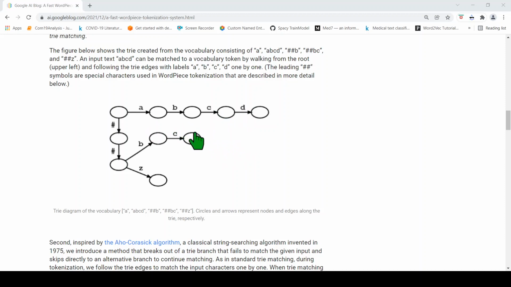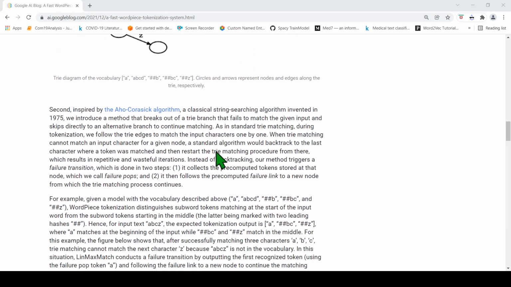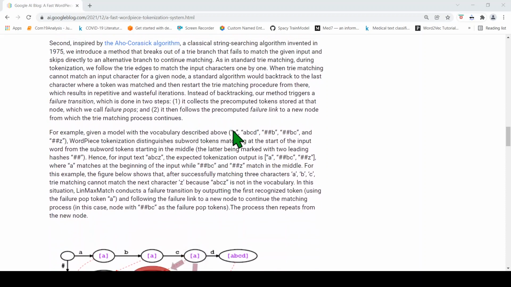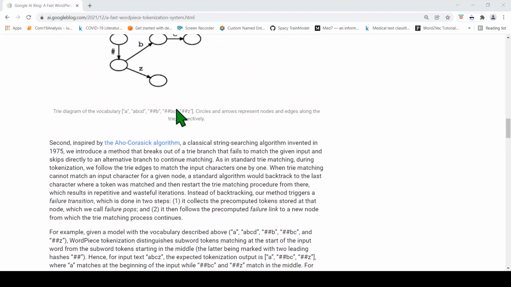Then there is a backtracking which happens. Then it will go to C, B, it will still not be able to match. It will go to A, it will still not be able to match. Then it will go to some other path, right? So that is the standard approach, which does backtracking. But instead of backtracking, what they do here is they use something called a failure transition, which is done in 2 steps. It computes the pre-computed token stored at that node, which they call failure pops. And then it follows the pre-computed failure link to a new node from which the trie matching process continues. So backtracking doesn't happen over here. This is how they are able to do it in linear time.